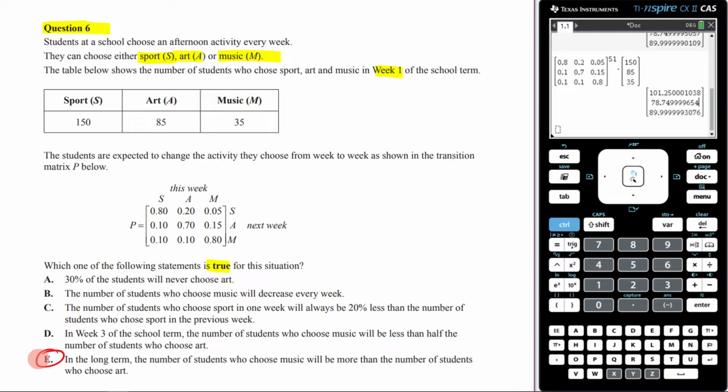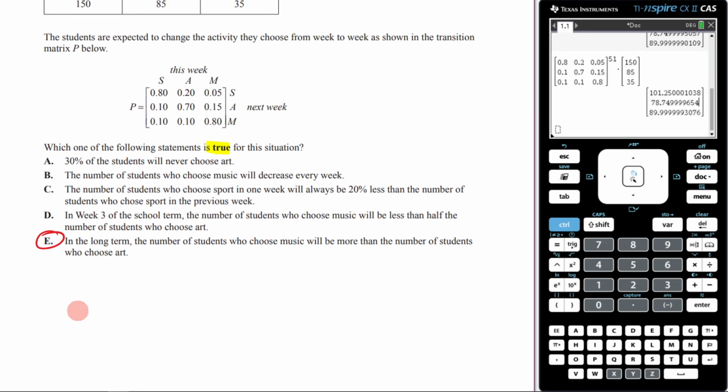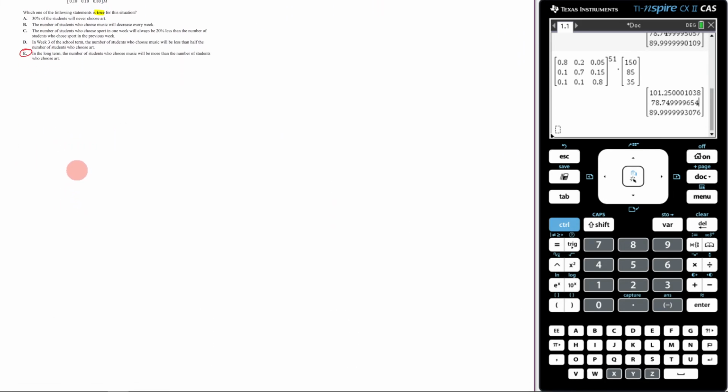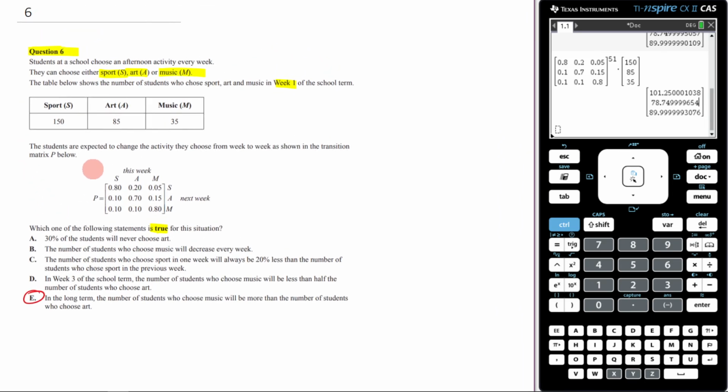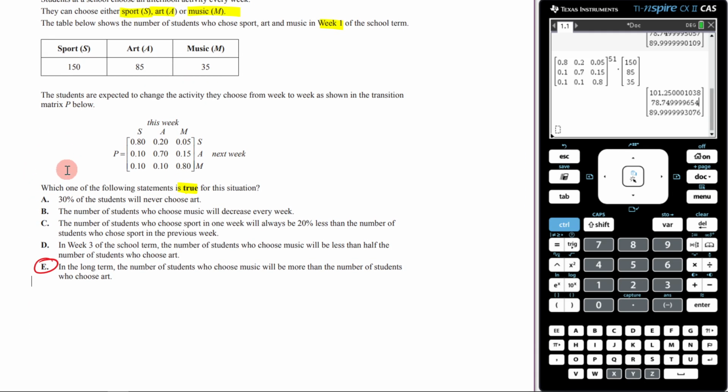Do you see how I did not get bogged down in the ambiguous ones? Now, you might be in a situation where these ones that are harder to check could be true. So you can't take this as a blanket rule. But in my mind, I will always want to go to things that I know how to verify first. And then once I've eliminated those, I can go back and have a look at the other ones. So my answer is E here. And unfortunately, they did not provide any feedback on the examiner's report for this one. But your answer is E.